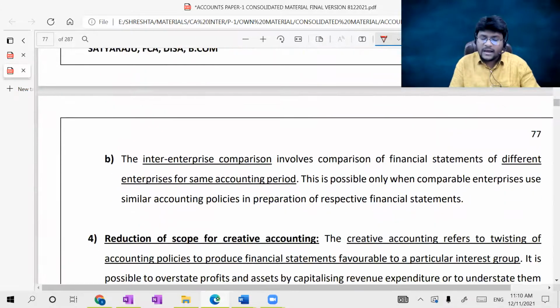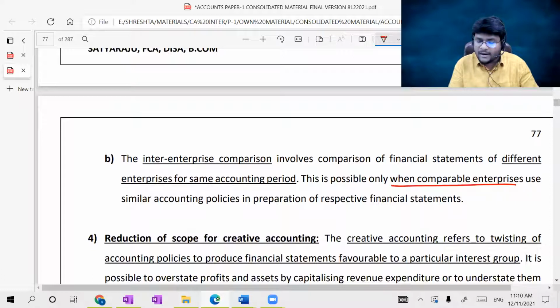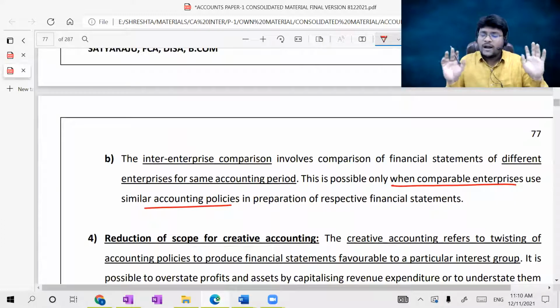Okay, inter-enterprise comparison involves comparison of financial statements of different enterprises for the same accounting period. This is possible only when the comparable enterprises use similar accounting policies in preparation of their respective financial statements. Now, hope you understand why you have to follow standardization of the accounting treatment, the standard set of policies. The main objective is comparability of the financial information.